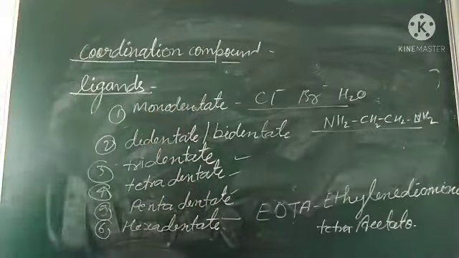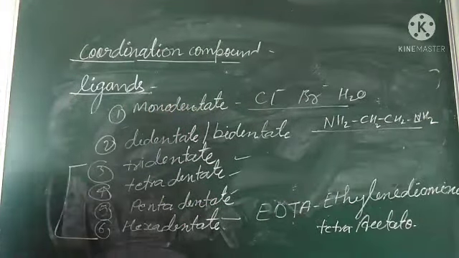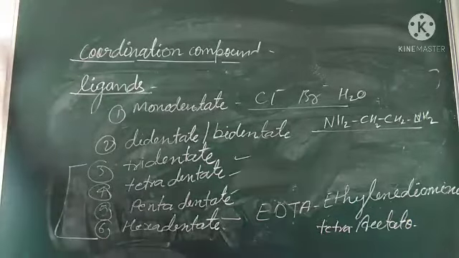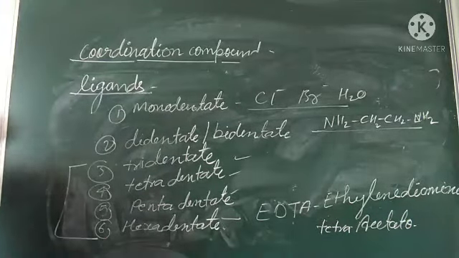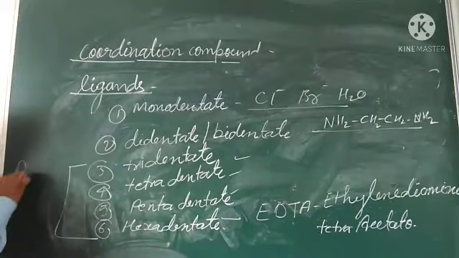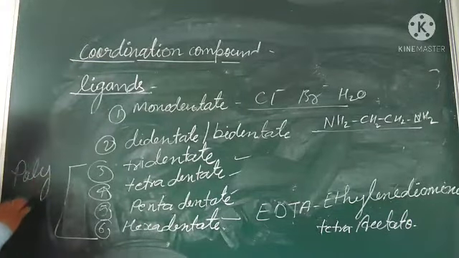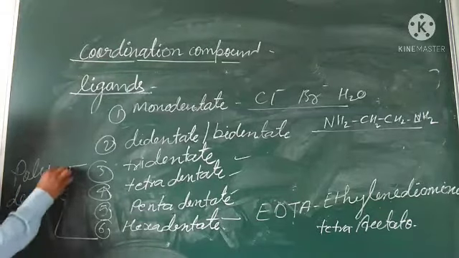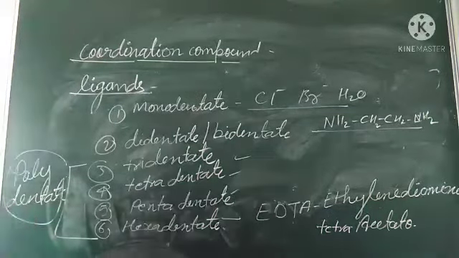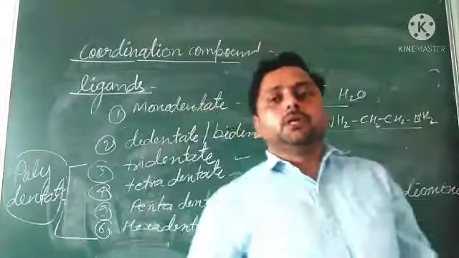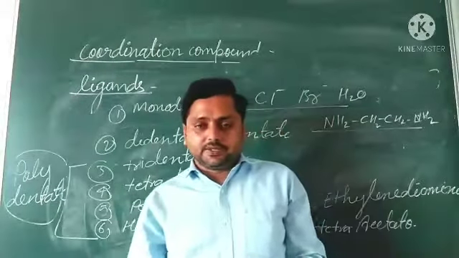So after didentate, we say tridentate, tetradentate, pentadentate, hexadentate are also known as polydentate. What are polydentate ligands? Those that can form more than two bonds are known as polydentate ligands.